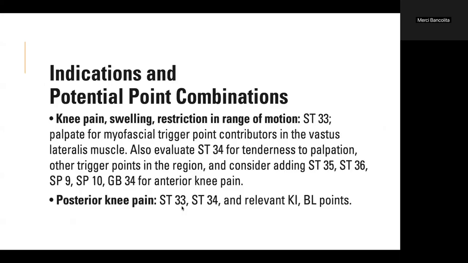Indications and potential point combinations: for knee pain, swelling, restriction in range of motion, at stomach 33, palpate for myofascial trigger point contributors in the vastus lateralis muscle. Also, evaluate stomach 34 for tenderness to palpation. Check other trigger points in the region, and consider adding stomach 35, stomach 36, spleen 9, spleen 10, GB34 for anterior knee pain. For posterior knee pain, use stomach 33, stomach 34, and relevant kidney and bladder points.